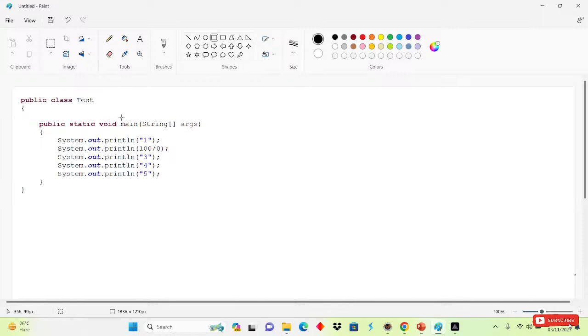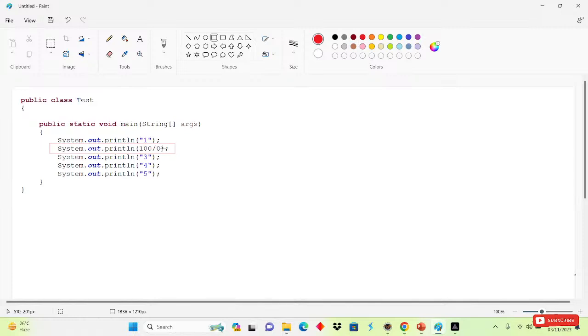It will come to the main method first. After that, where will it go? It will go to the System.out.println, so one will be printed on the console. After that, the JVM will come to this line, 100 divided by 0. 100 divided by 0 means we cannot divide any number by 0. So what it will do is give the exception in this line.